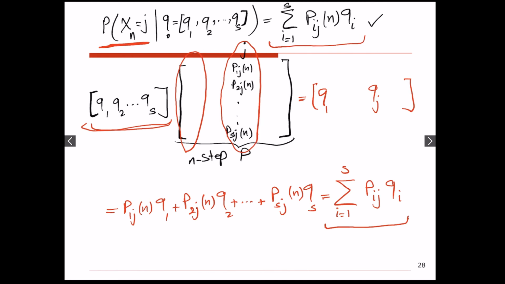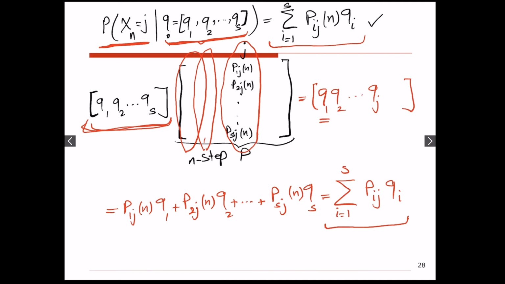I don't know exactly where I am right now. I just know the probability distribution. So no matter where I am right now, after n transitions, this is the chance that I end up at state 1. If I multiply vector Q by the second column of this matrix, that gives me the probability that after n transitions, I end up at state 2, no matter where I am right now.